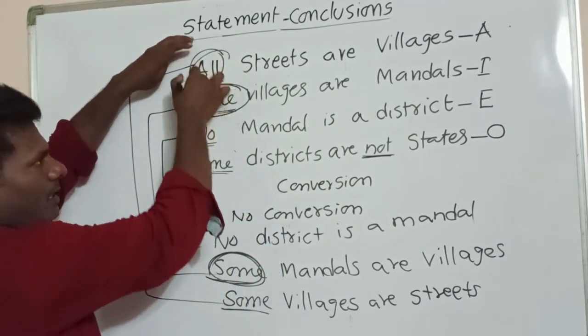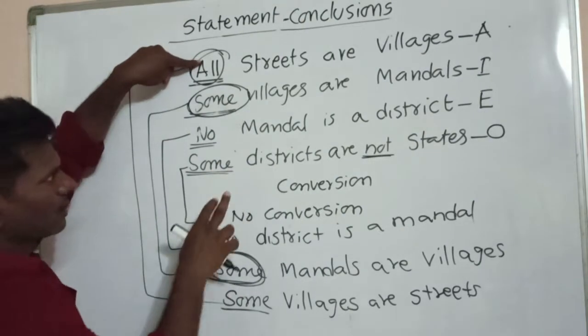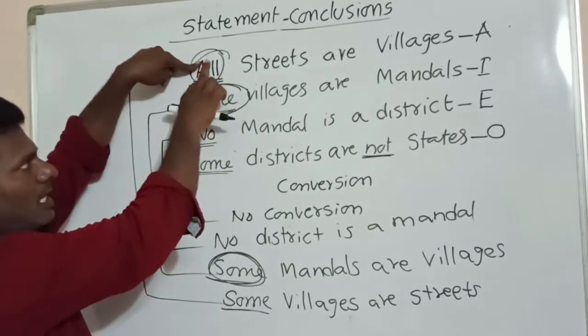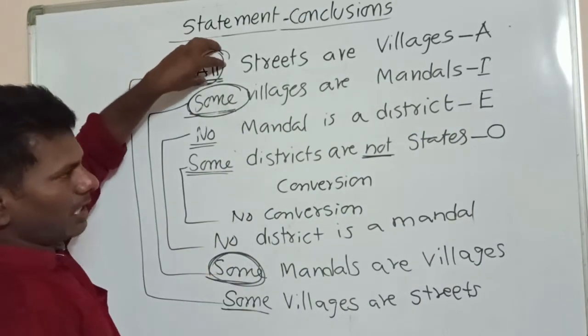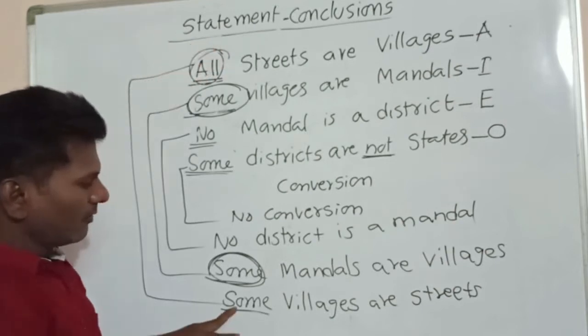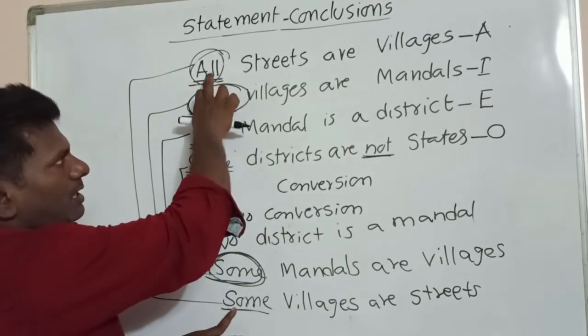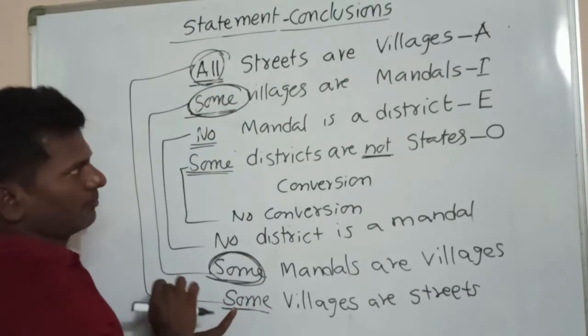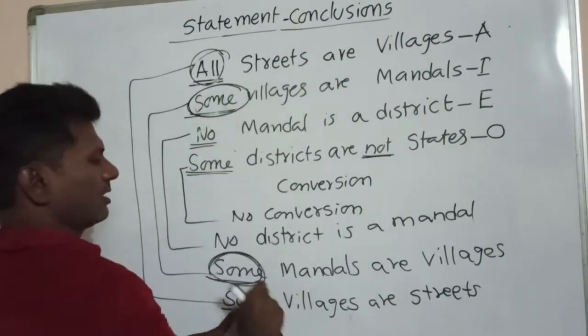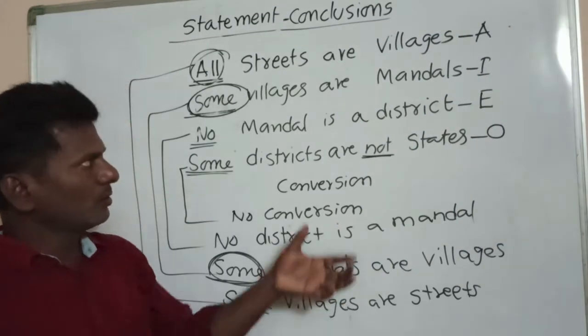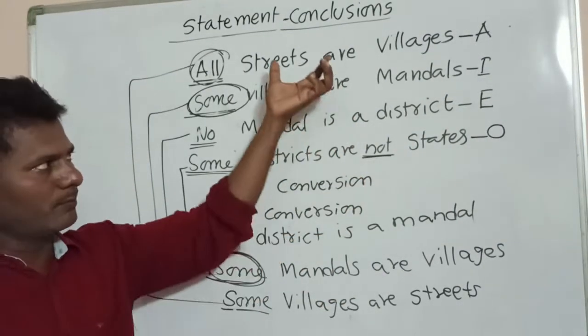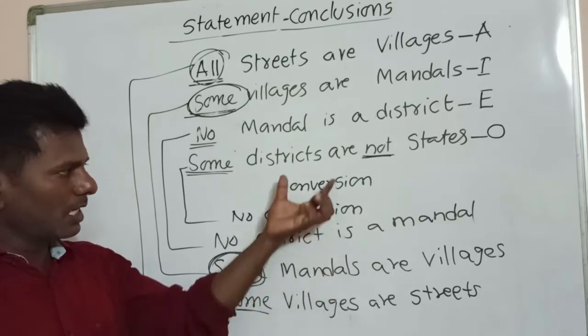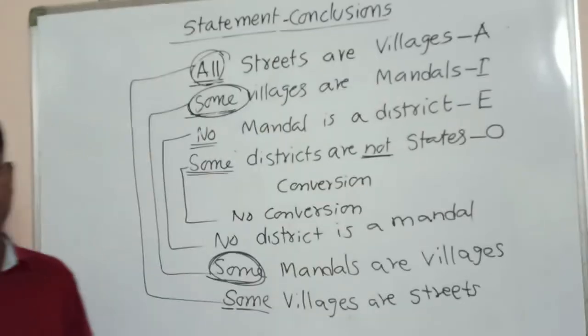For A type statement, we should not start with all. So here all is given, you should not start with all. For this all type statement, we have to write conversion with some. Some villages are streets. So first we have to identify the type of statement, then conversions we have to remember.